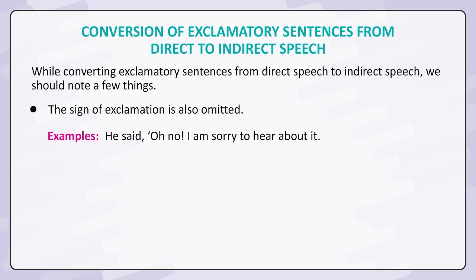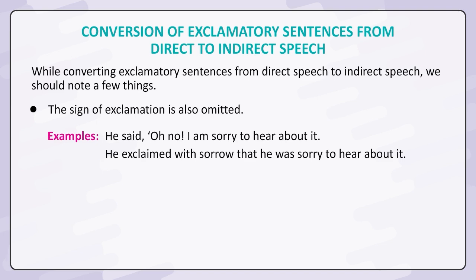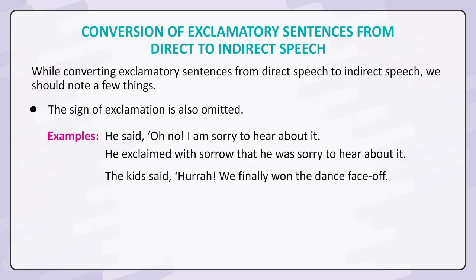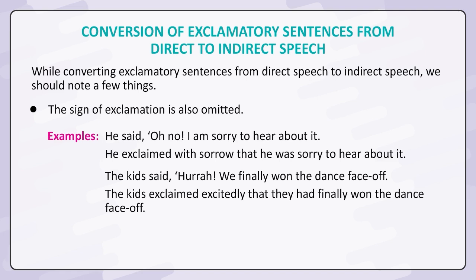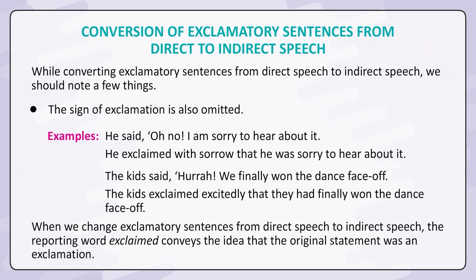Examples: He said, "Oh no, I am sorry to hear about it." He exclaimed with sorrow that he was sorry to hear about it. The kid said, "Hurrah! We finally won the dance face-off." The kids exclaimed excitedly that they had finally won the dance face-off. When we change exclamatory sentences from direct speech to indirect speech, the reporting word exclaimed conveys the idea that the original statement was an exclamation.